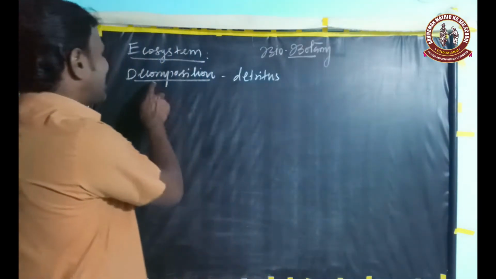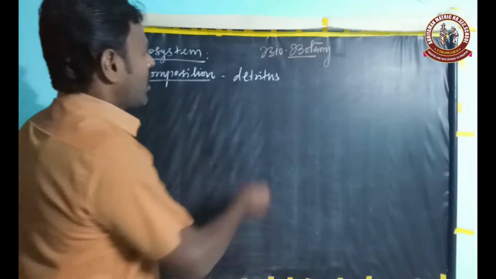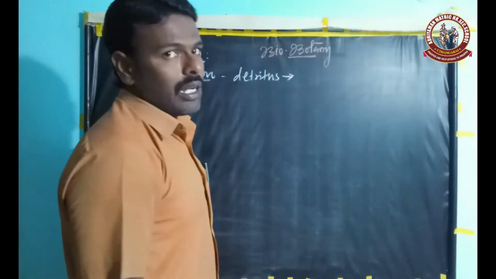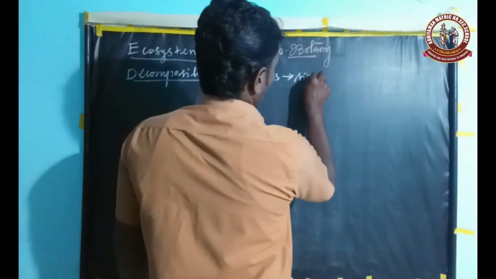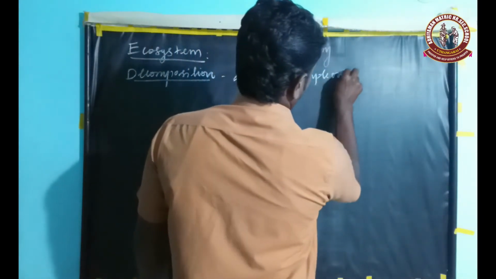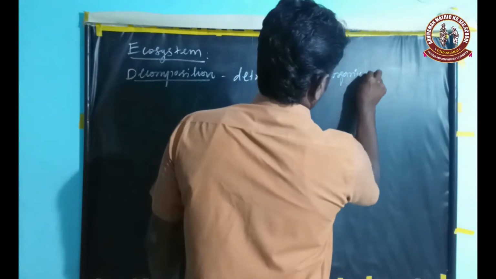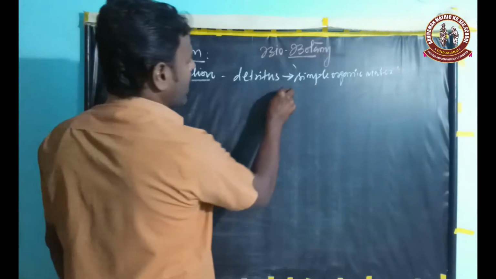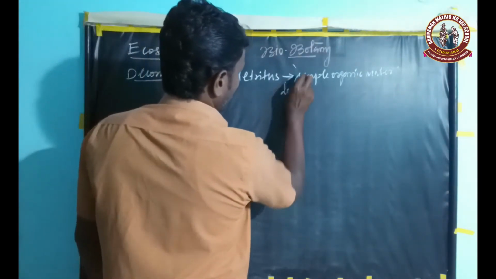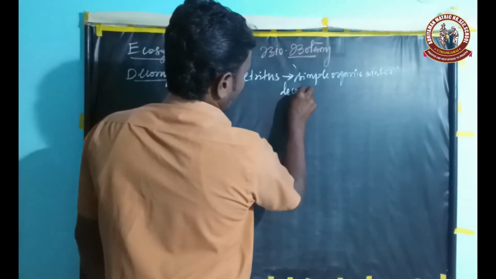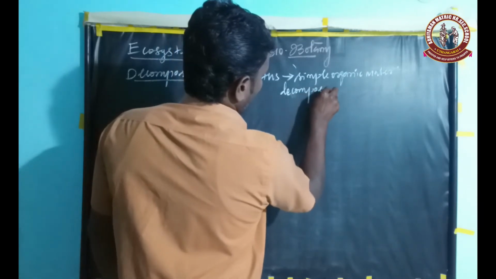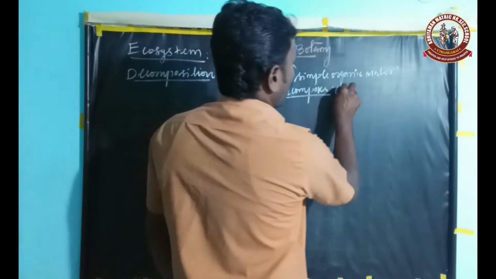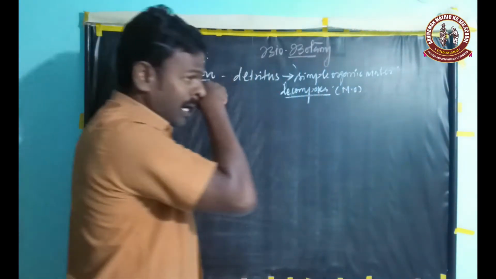That is called decomposition. The decomposer is nothing but a microorganism. That's why it is called the decomposer.